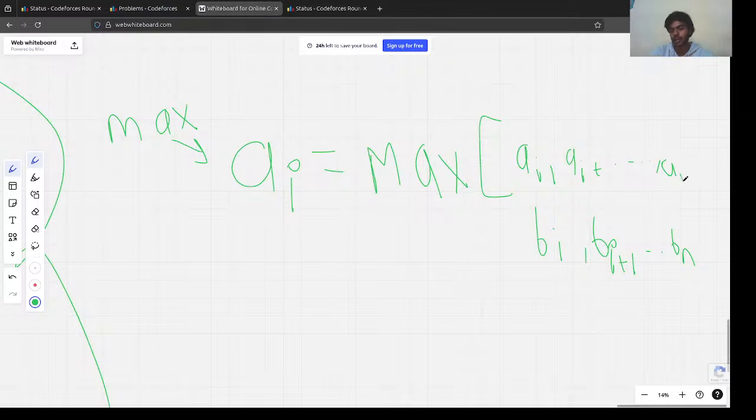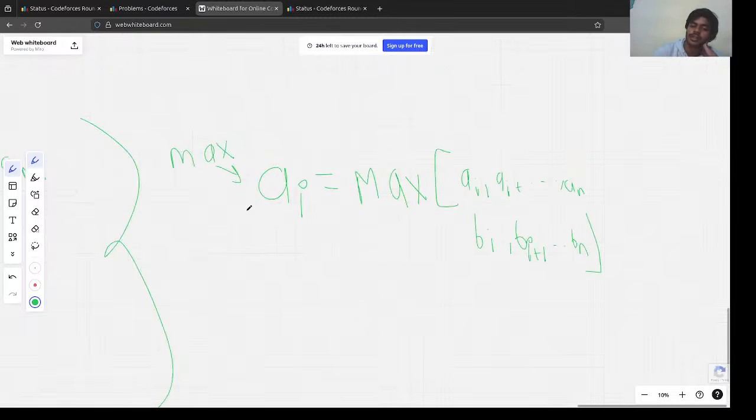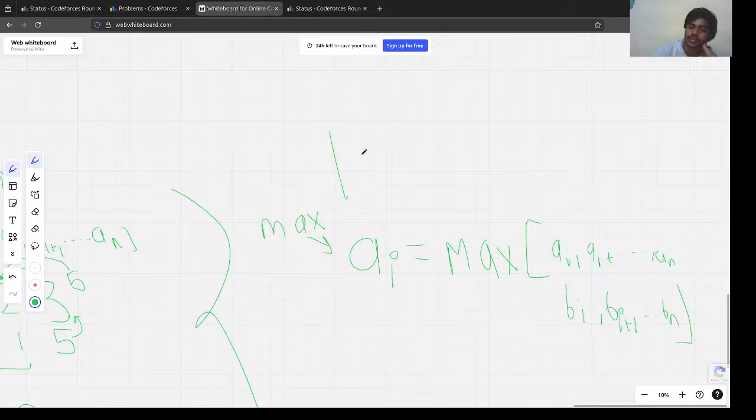Similarly here till a[n]. So this is what we got. This is our third observation, combining the first and second observation.